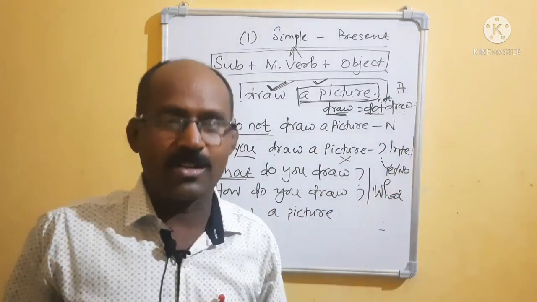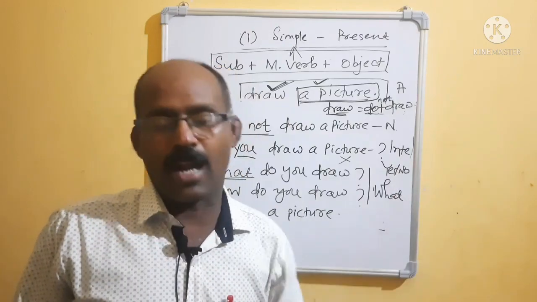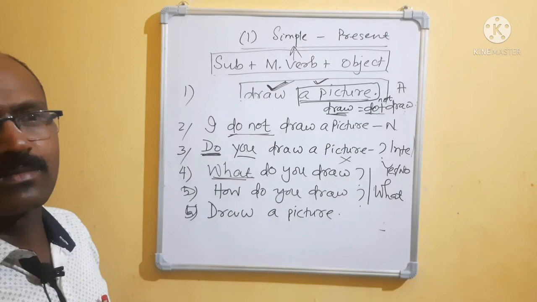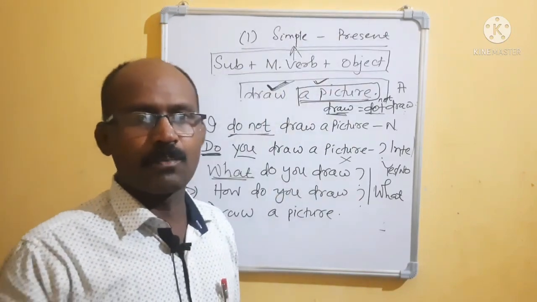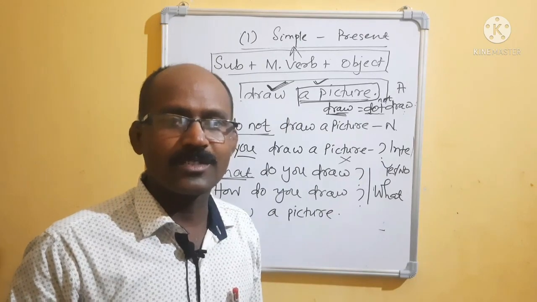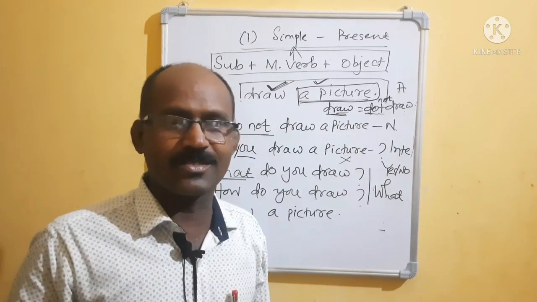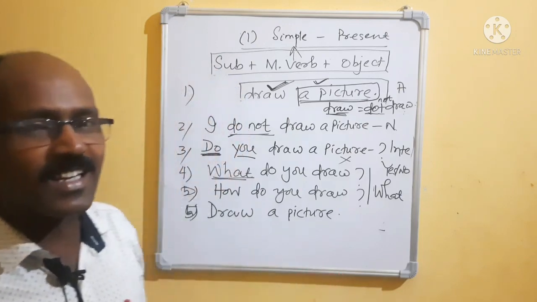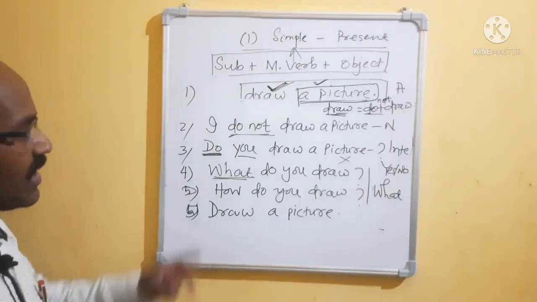That means you are ordered or requested or advised or suggested to draw a picture. Sometimes I tell you, switch off the light, bring a glass of water, go, stand up, sit down, take a cup of tea please. These sentences are imperative sentences. Did you understand?